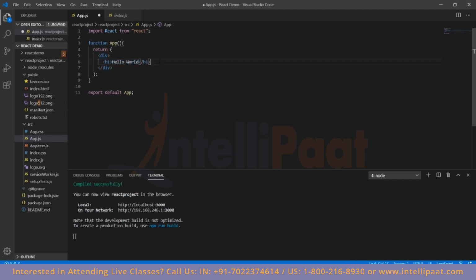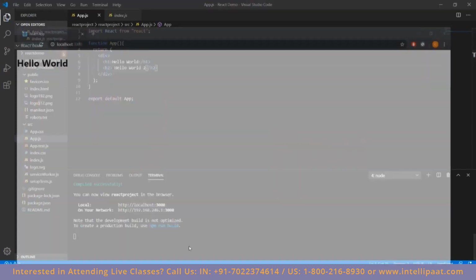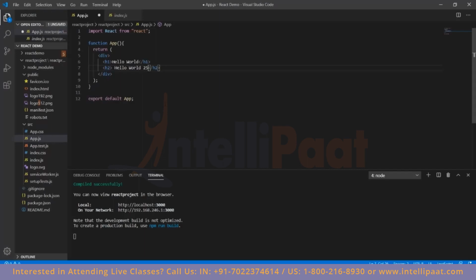We can add multiple tags over here. We can add an h2 if we want, and we can add something like hello world, and save it. When we go and refresh this, we'll have this over here. So what React is basically doing is compiling this JSX code into HTML.